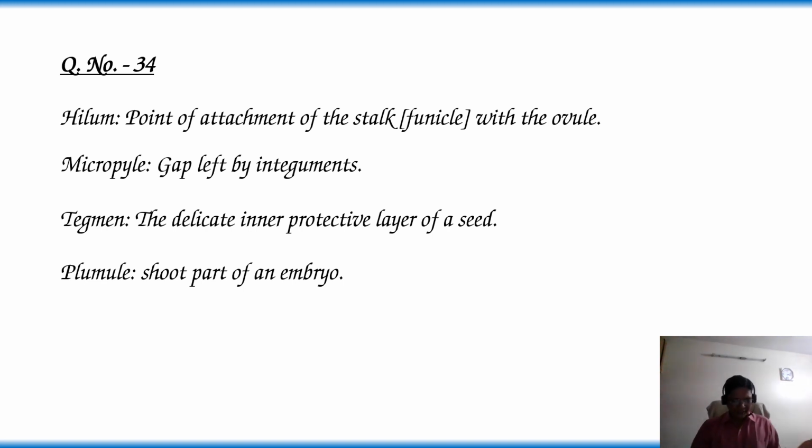The point of attachment of stalk with the seed. Seeds are developed from the ovule. After fertilization, the ovule is developed as a seed. So the point of attachment of the stalk with the ovule is called hilum. Then the answer is option 1.